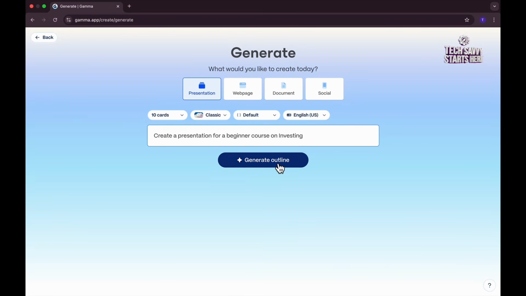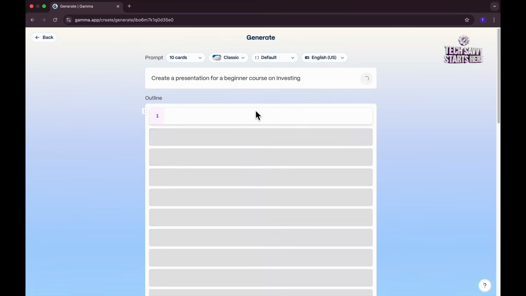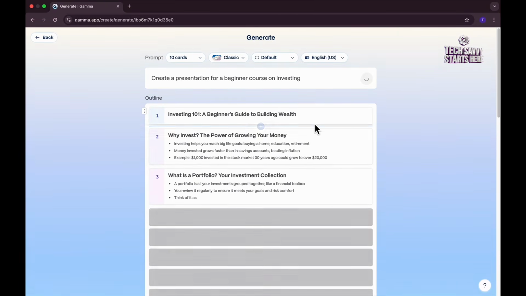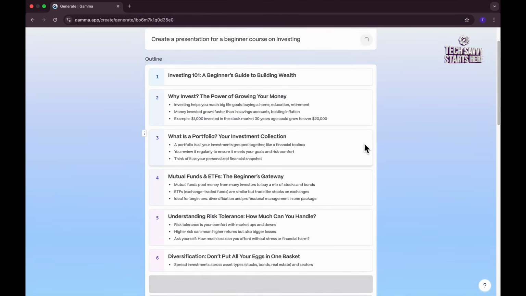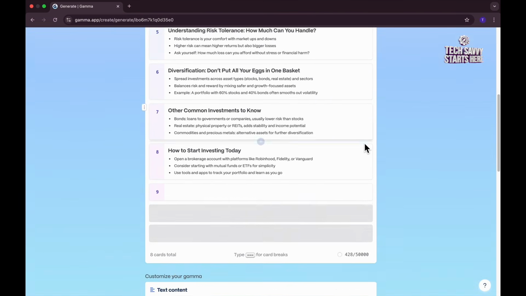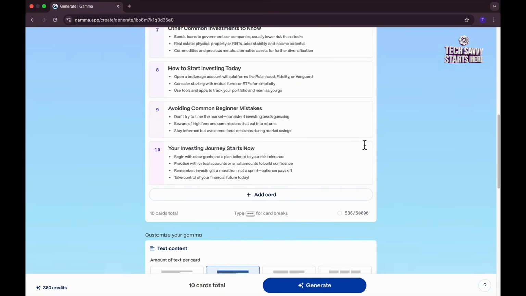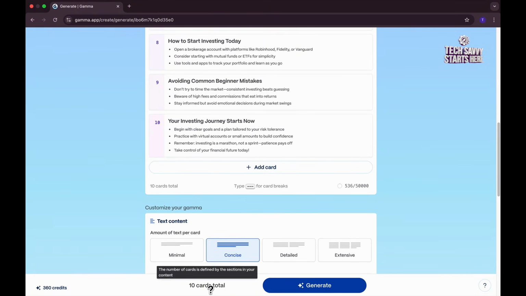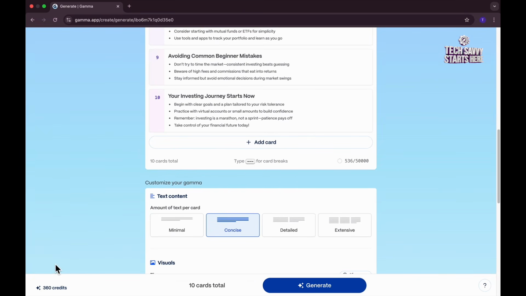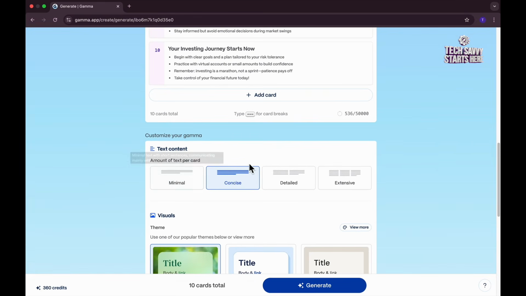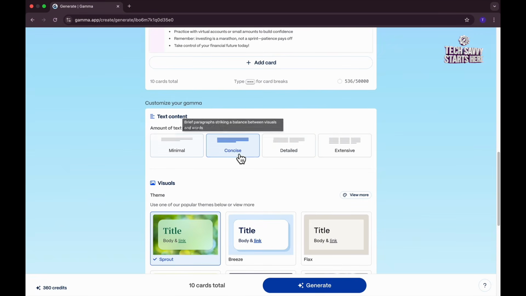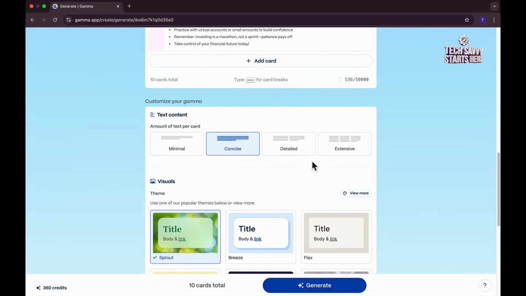So I'll do that, and then you create generate outline, and it's going to do its research and then come up with outlines for you, and this is what is happening here. Look how quickly it's generating these topics. Like, this is just incredible. And now that it's done it, tells you have 10 cards, which is 10 slides altogether. Tells you the amount of credits it's going to use, and you can do some customization, minimal, concise, detailed, depending on how you want the text to be.